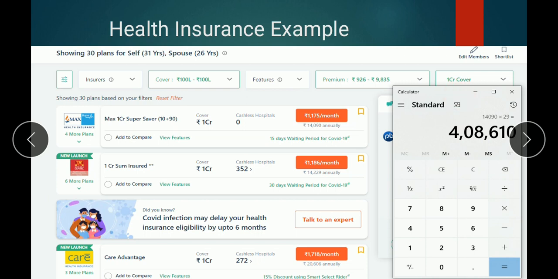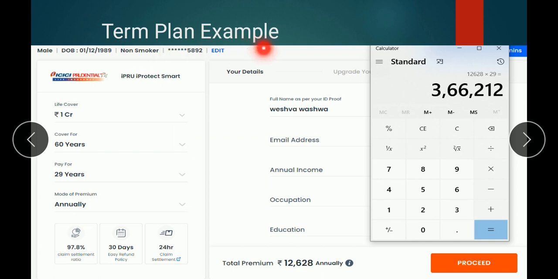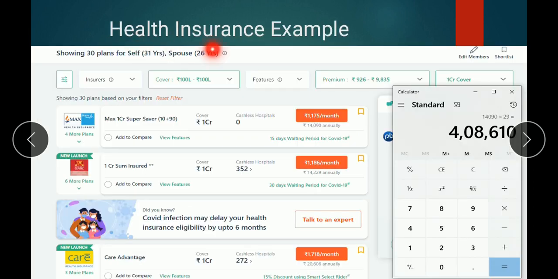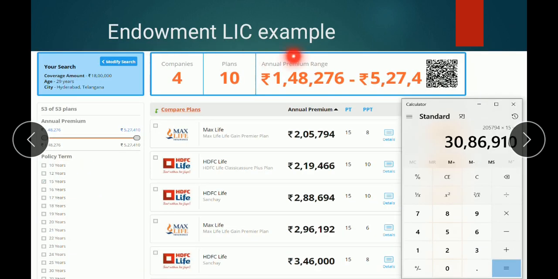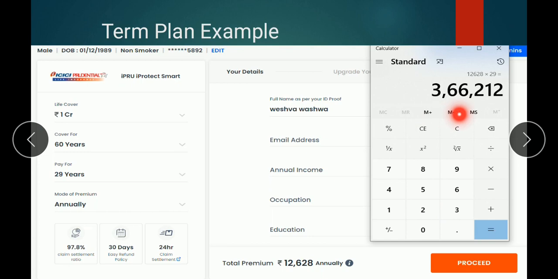See guys, if you want to take insurance, it's better to take both term plan insurance and health insurance for all the critical illnesses instead of taking endowment insurance, because in endowment insurance you are paying 30 lakhs 86,000 for just a period of 15 years, but here you are paying 3 lakhs 66,000 only.